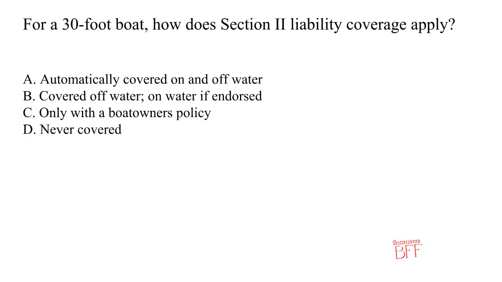Question: for a 30-foot boat, how does Section 2 liability coverage apply? Here are the answer choices. Choice A is automatically covered on and off water. Choice B is covered off water, on water if endorsed. Choice C is only with the boat owner's policy. Choice D is never covered. The correct answer is covered off water, on water if endorsed. Large boats need a watercraft endorsement for on-water liability.